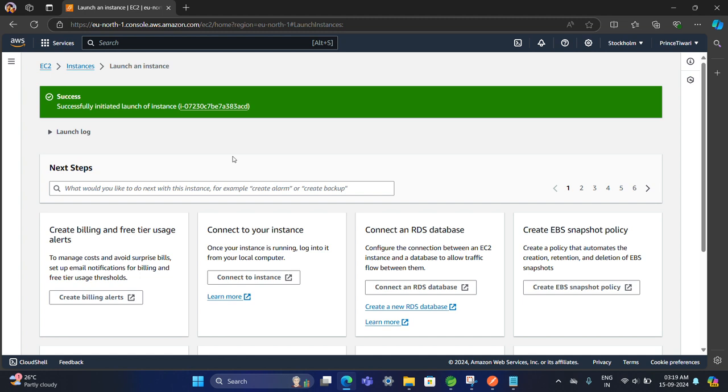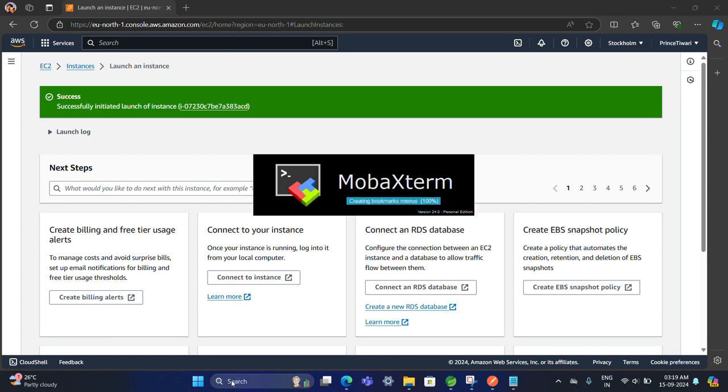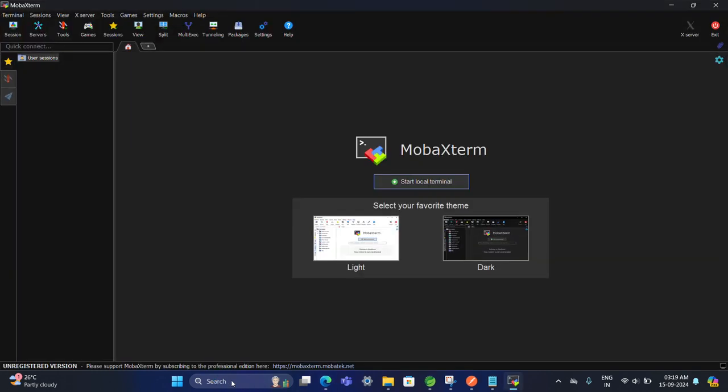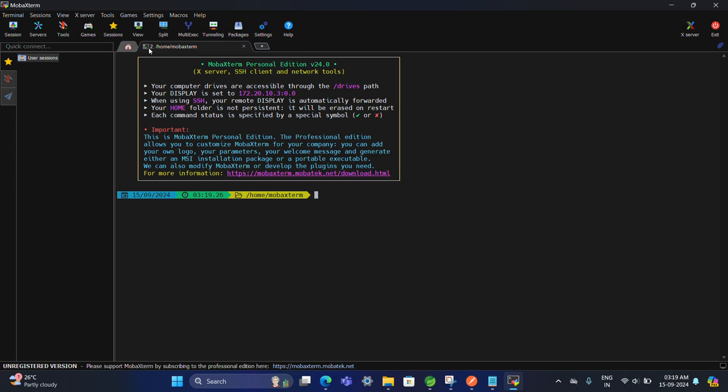I'm going to use some commands and a tool called MobaXterm. MobaXterm is basically like a command prompt in which we pass commands and execute them, and this tool connects with where we want. So firstly, I'm going to connect with the EC2 machine.